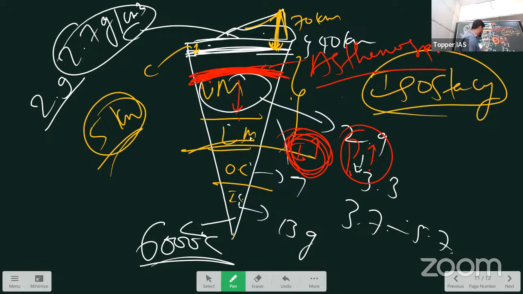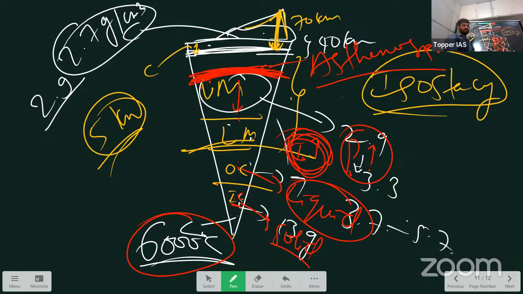The same understanding applies here also: outer core and inner core. Always remember, the outer core is liquid and the inner core is solid. Correct? Why is the outer core liquid and the inner core solid? Temperature in the outer core is around 4,400 degrees Celsius, but in the inner core the temperature is 6,000 degrees Celsius, yet it is solid. Because again it is the pressure. Here the pressure is so high that it will prevent any material from melting.